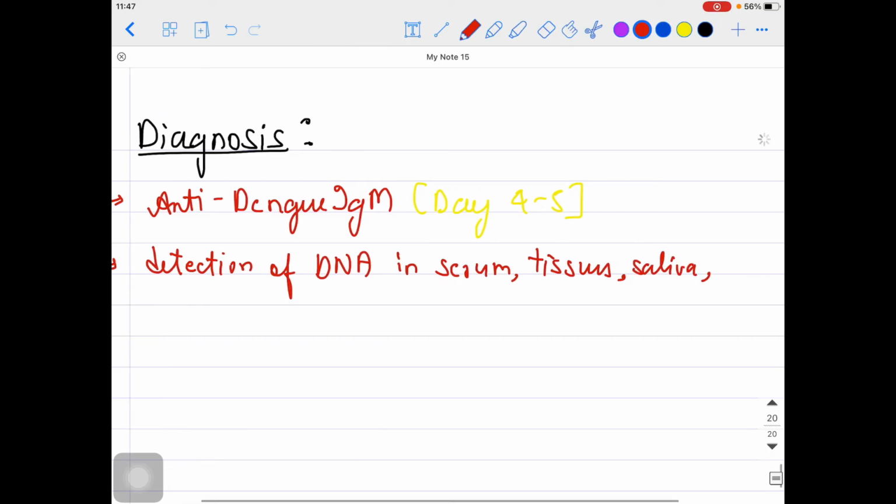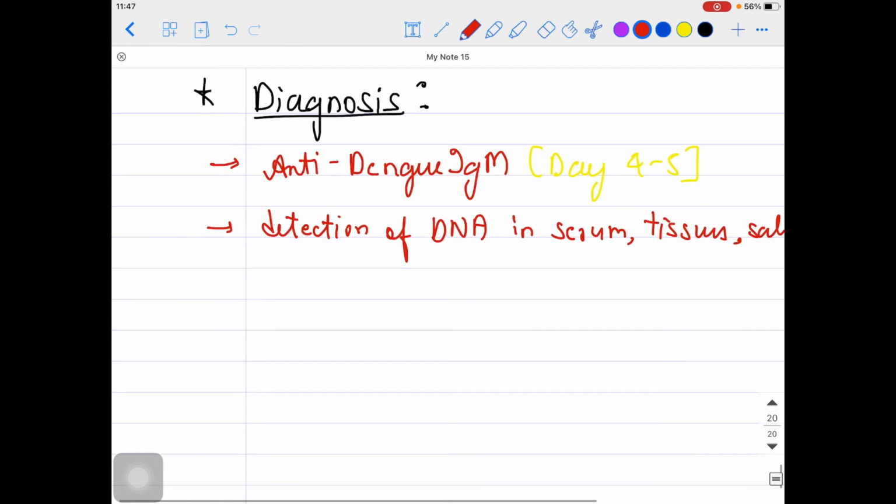That could be the presentation, right? From there you can get it. Now what about the features? I told you already that thrombocytopenia might be there, liver enzymes might be elevated and all. We have talked about everything about that, right?